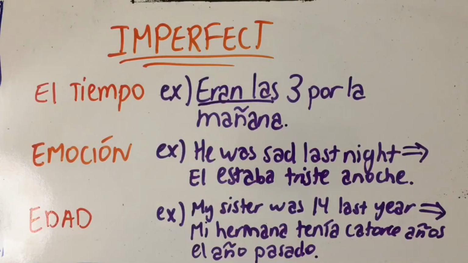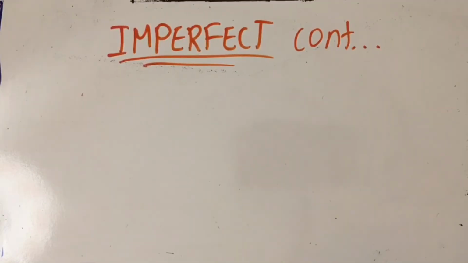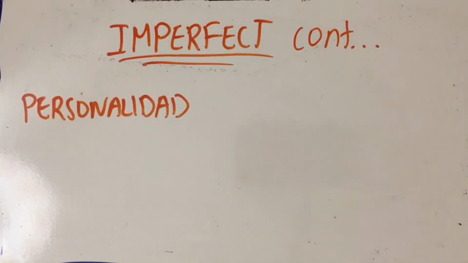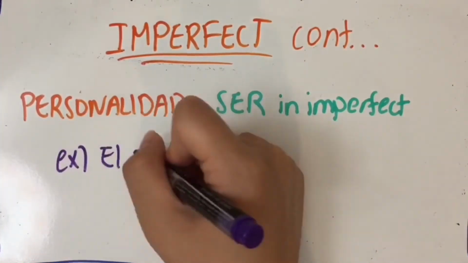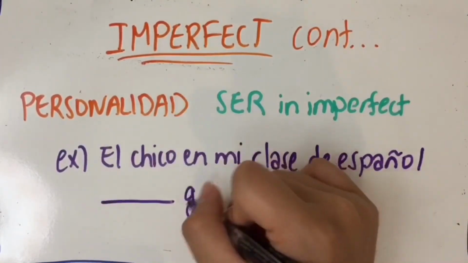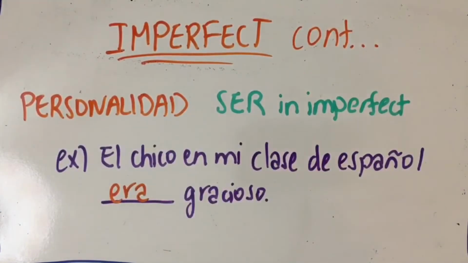So this next one is super important and pretty commonly tested, so make sure you get this. When you're describing someone's personality in the past, like so-and-so was nice or he was loud, you use the verb ser and use it in the imperfecto. Entonces, in the sentence, el chico en mi clase de español, blank, gracioso. You say era, since you're saying he was funny in the past, which is a personality trait, therefore imperfect.